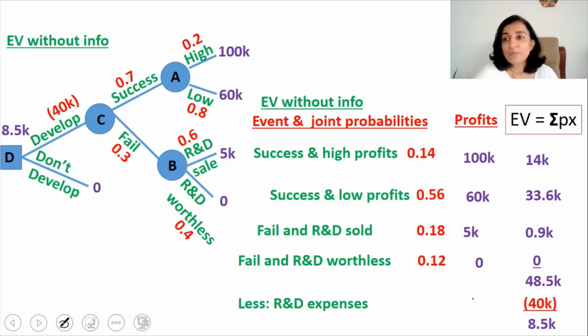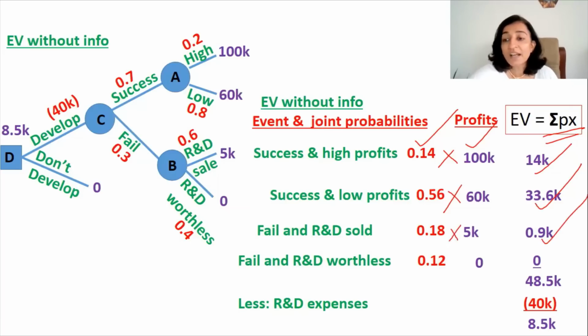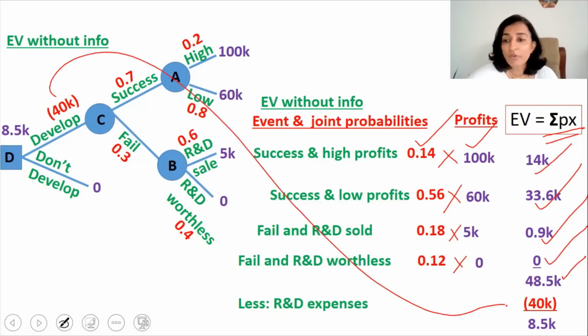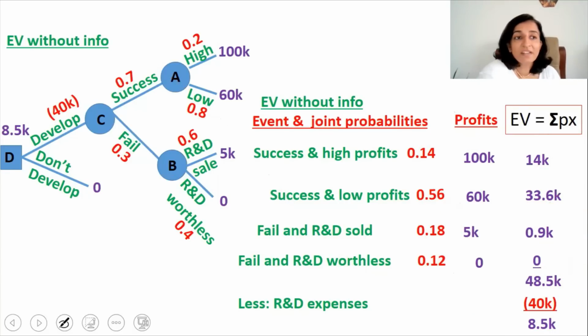And how do we calculate the expected value? Sigma px. So it is probability multiplied by outcome. So 0.14 into 100,000 gives $14,000. 0.56 into 60,000 gives 33,600. 0.18 into 5,000 gives $900, and 0.12 into 0 gives $0. So the EV is 48,500 and we have an initial development cost of $40,000. We reduce it to get the final EV of $8,500. So we get the very same answer that we got in the decision tree.